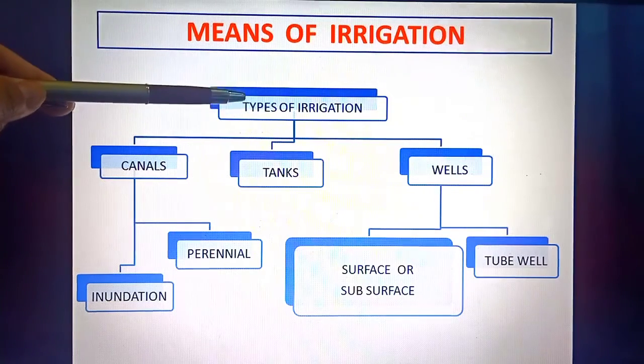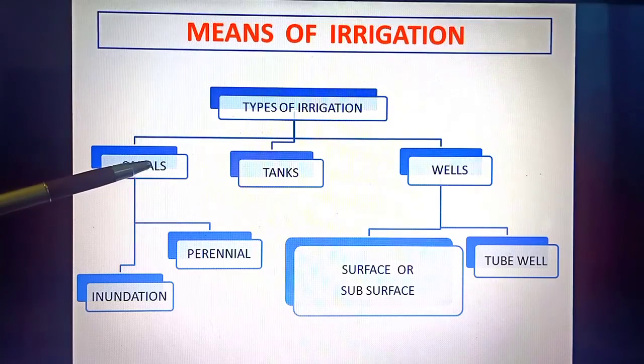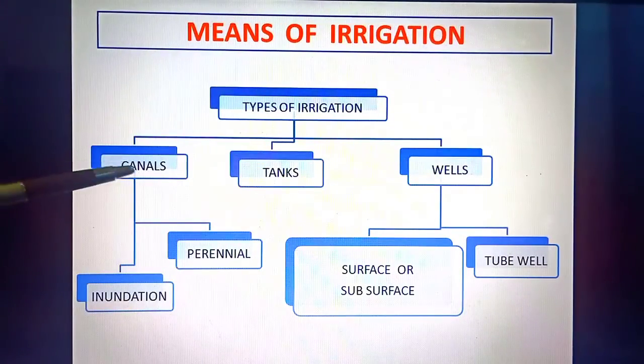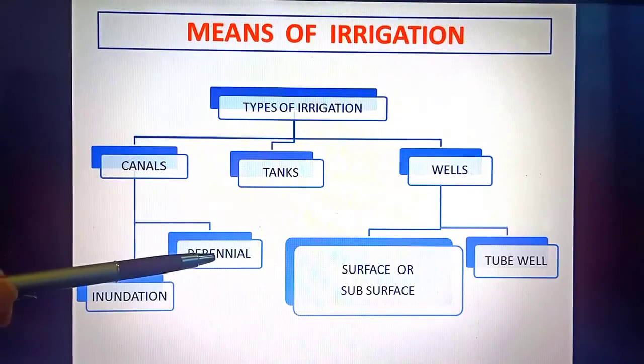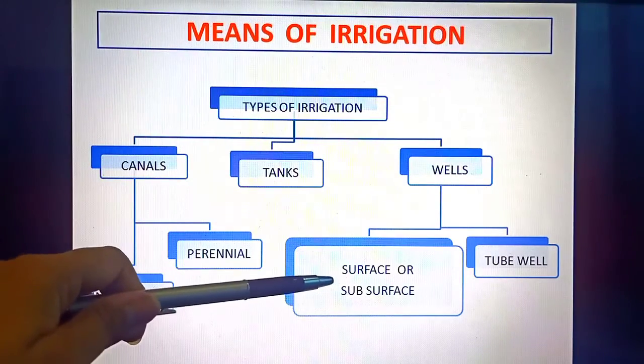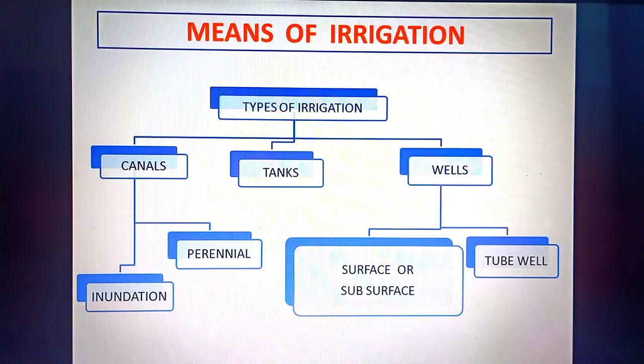So the types of irrigation, the means of irrigation we use in India are canal irrigation, tank irrigation and well irrigation. Canals are of two types, inundation canals and perennial canals. Well irrigation is of two types, surface or subsurface and tube well irrigation. So this is the general structure of the means of irrigation in India.